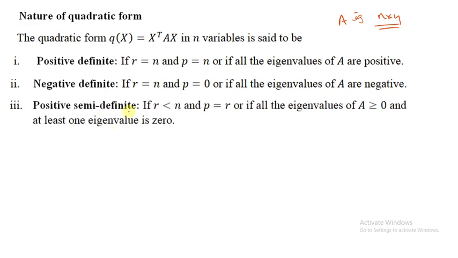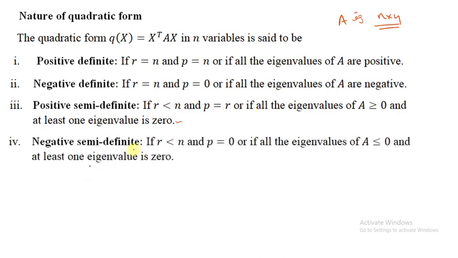Now positive semi-definite, or semi-positive definite: if the rank is less than n, that means at least one eigenvalue is 0, and the index is R. That means if all the eigenvalues of A are greater than or equal to 0 and at least one eigenvalue is 0, the matrix is called positive semi-definite. The quadratic form is called positive semi-definite.